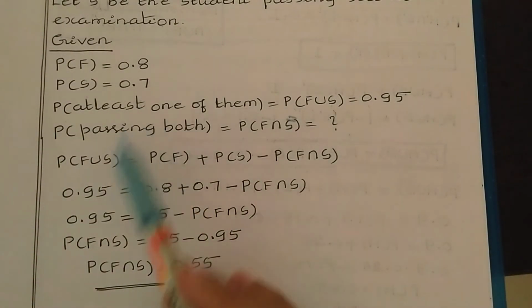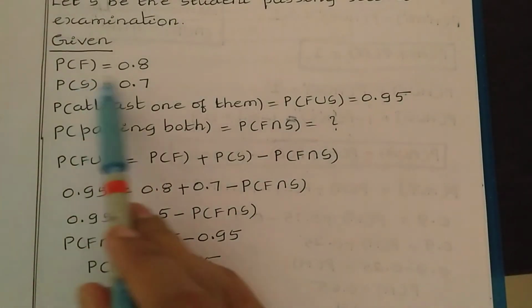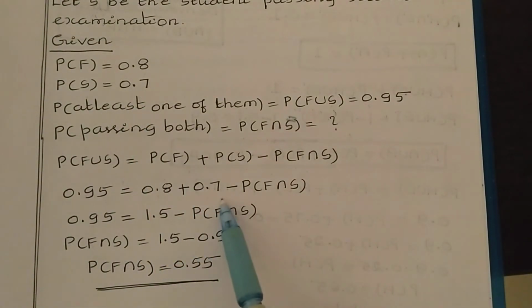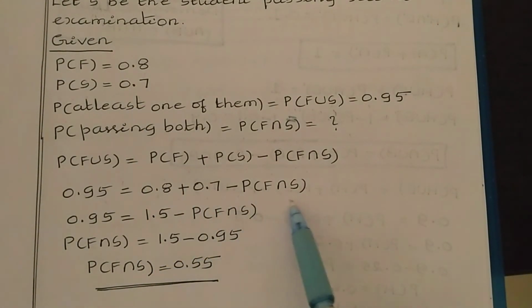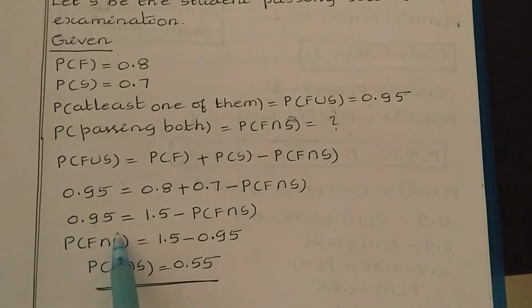Now let us substitute the value. Probability of F union S is 0.95. Probability of F is 0.8 plus probability of S is 0.7 minus probability of F intersection S. This we need to find. So here we get 0.95 is equal to 0.8 plus 0.7 is 1.5 minus probability of F intersection S. Now here we have a minus.